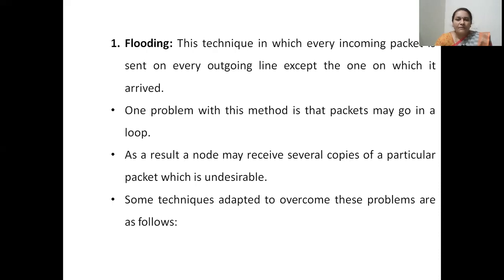The router will have multiple outgoing and incoming lines, of course. As soon as it gets a packet, it will send it across all the available lines except the line through which that packet came to the router.